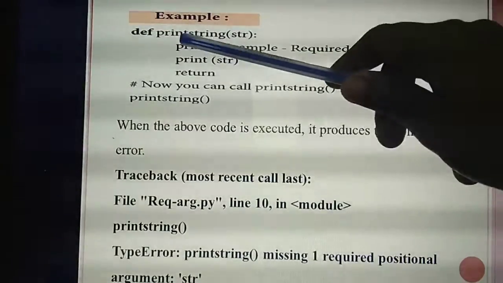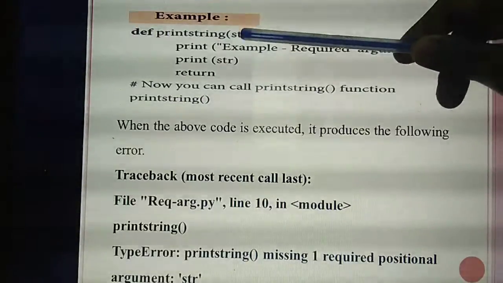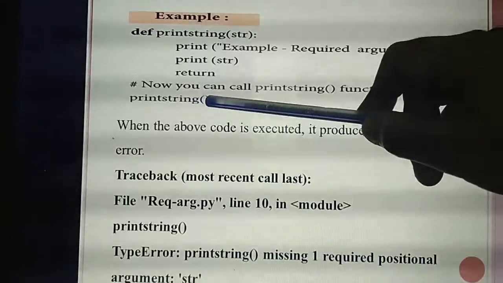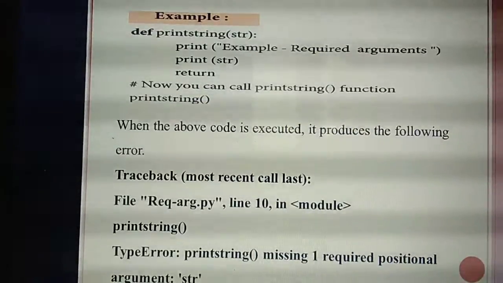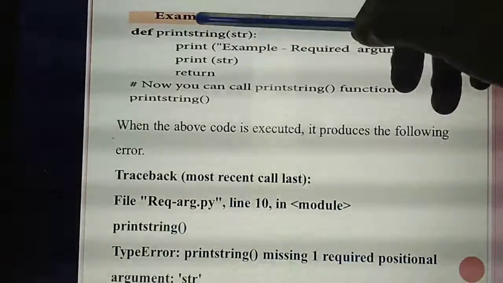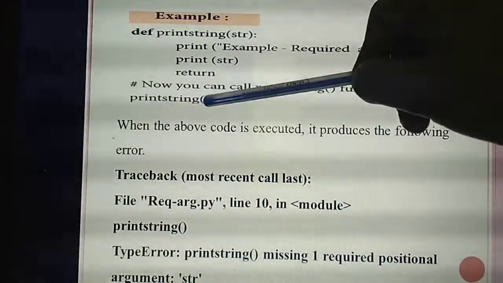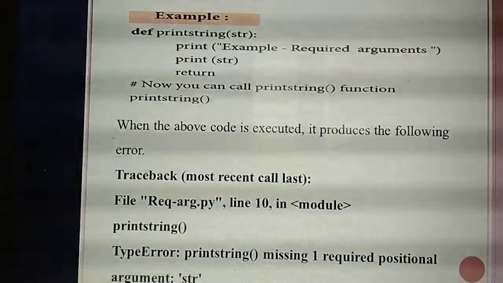Understand what I am telling? So this is the function name, print string. So you should pass some values for this string here. But in this program, they are not giving any values. Simply they have declared the argument, but they are not passing the values. You need to give some values for the string. But here, simply they call the function without passing the values. In the place of str, whether they have passed any values? No. So now you are running the program. Whether you will get the output.